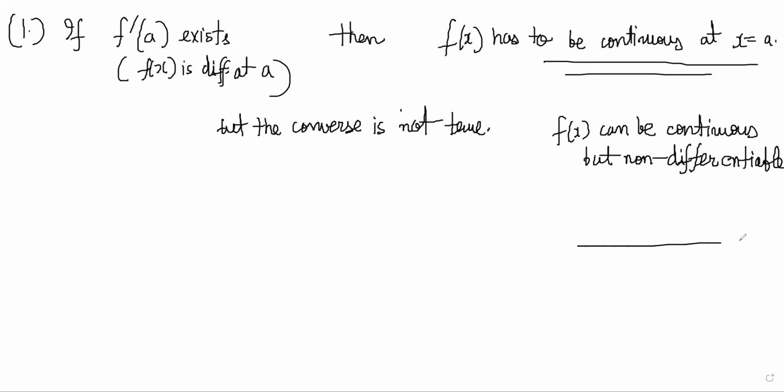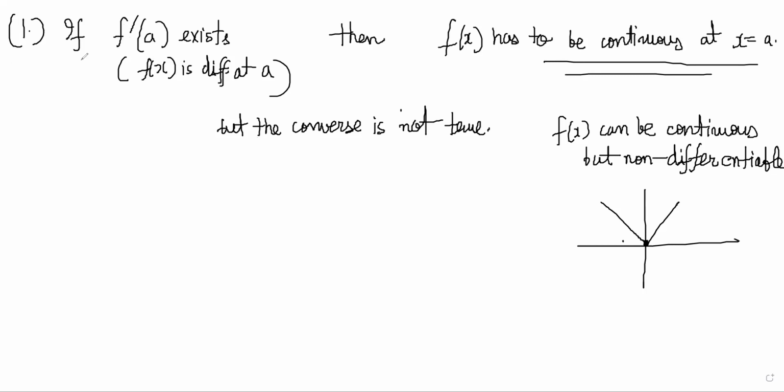So the easiest example is mod x, right? Continuous but not differentiable at 0. But it is impossible for something to be differentiable and discontinuous. So how do we prove that?